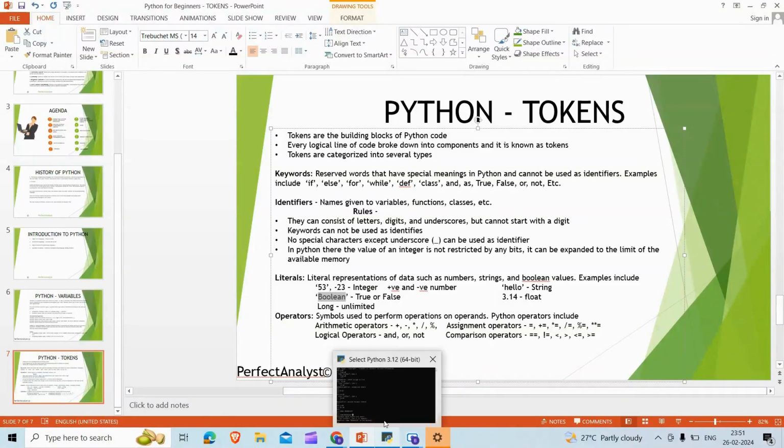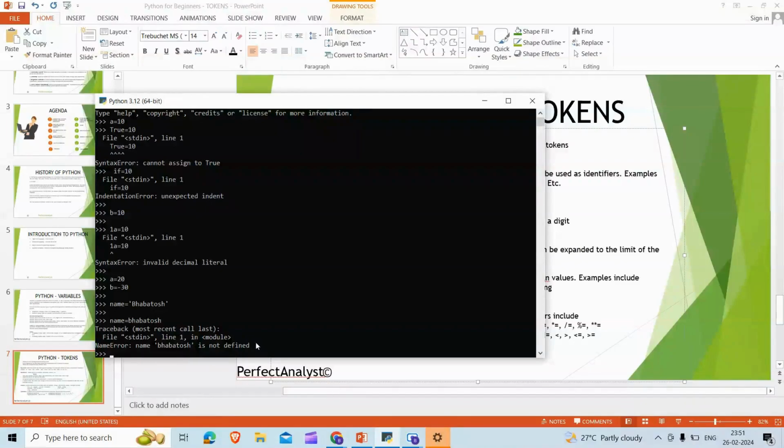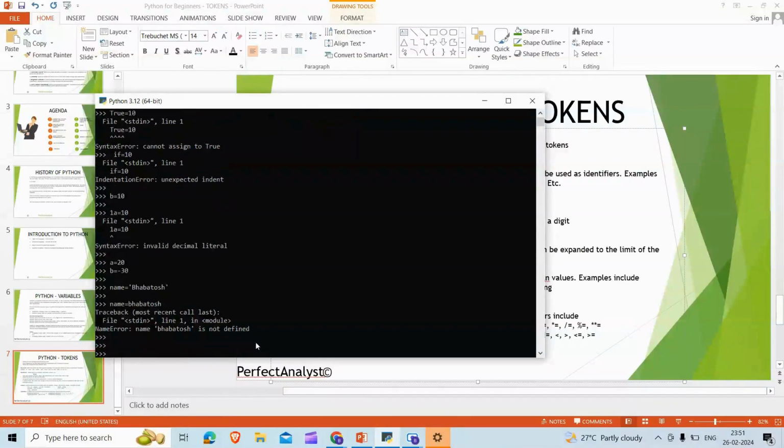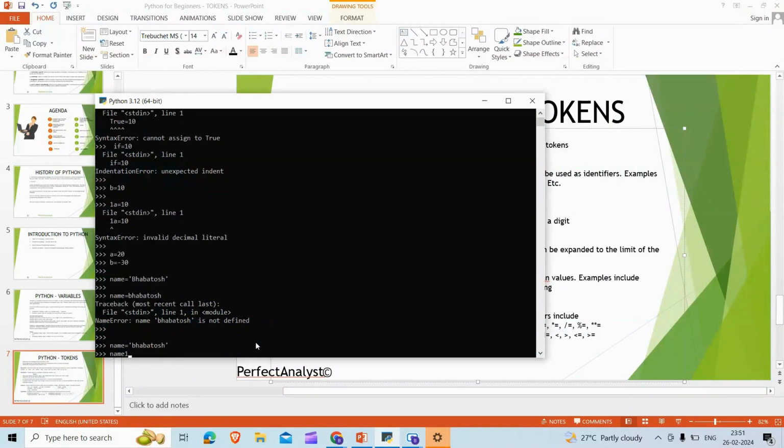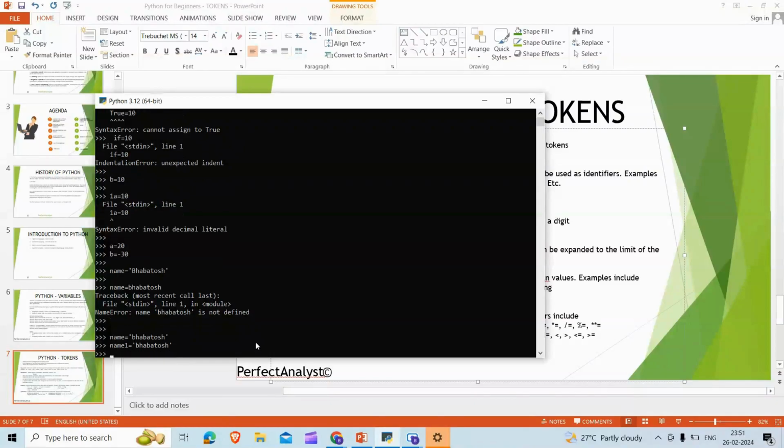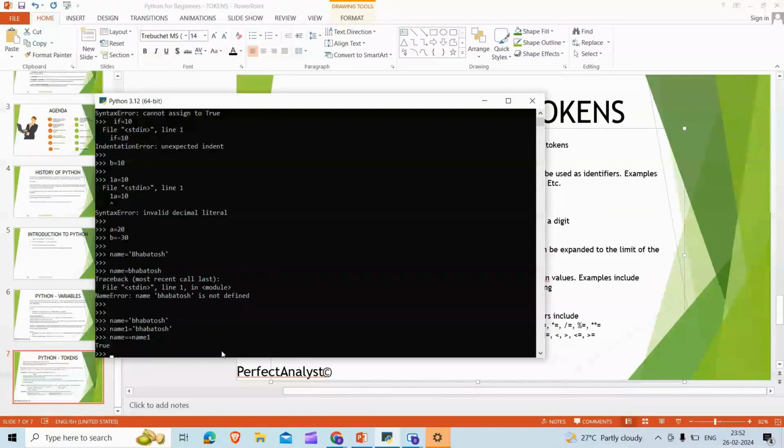So I'm going to the command prompt here, and let's say I'm typing name equal to Bhavatosh. Okay, name1 equal to Bhavatosh. Now if I type name equal to name1, it's giving me a true value.